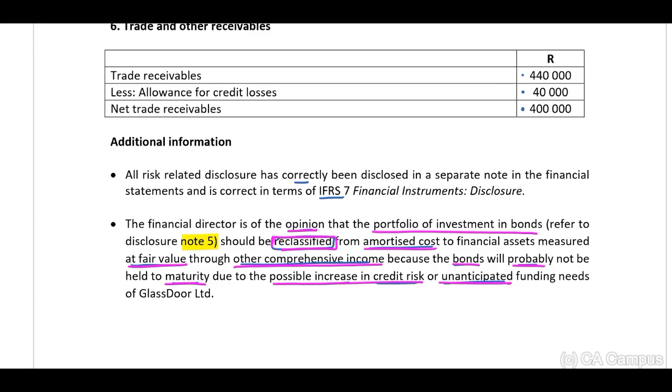Okay, guys, the question: do they need to reclassify from amortized cost to fair value through OCI?